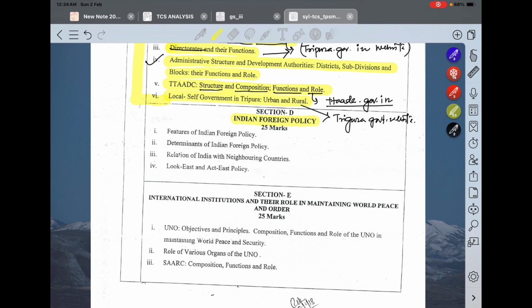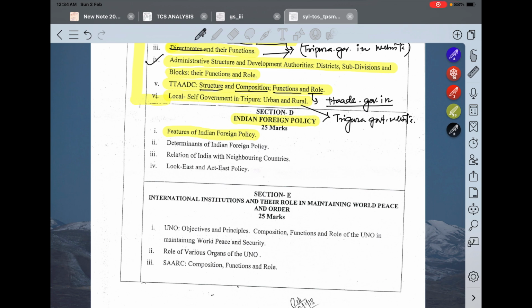If you are preparing for the TCS examination seriously, this section can be a tricky one, but don't worry, I'll show you how to do it, okay? How to cover it. Now, they have not given specifically anything, so it is very vague. So, you have to understand it from the previous year questions, how the questions have been asked and how depth you should read it. Like features of Indian foreign policy.